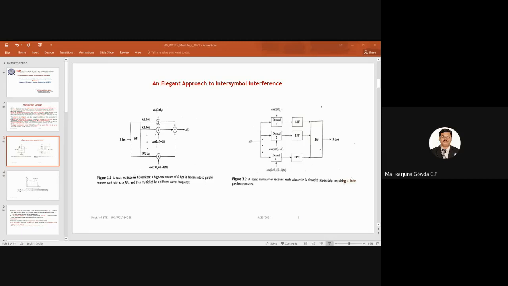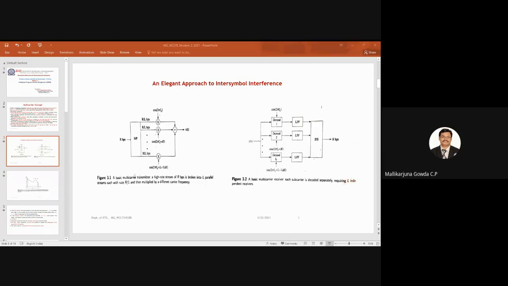So this is the high data stream. This high data stream is divided into L narrow band substreams. This R will be divided by L. So I get L narrow band substreams.